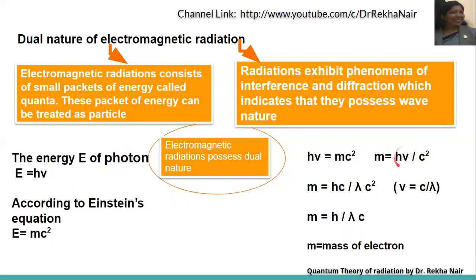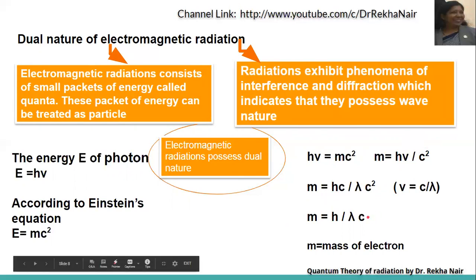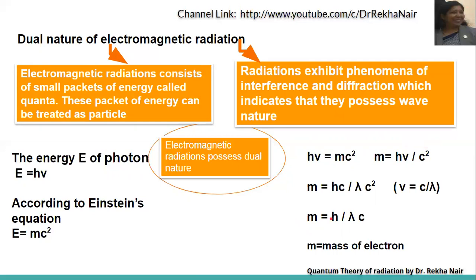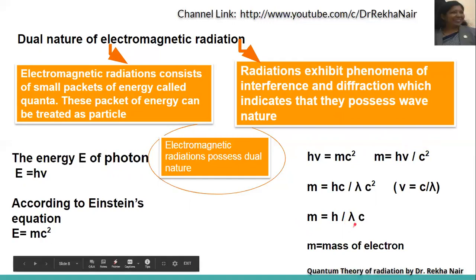Nu is equal to c upon lambda. So instead of nu, we can write c upon lambda. The equation becomes h c upon lambda c square. So m is equal to h c upon lambda c square. One c will get cancelled off, so m is equal to h upon lambda c, where m is the mass. So if we want to find out the mass, we have the formula h upon lambda c, where h is Planck's constant, lambda is the wavelength, c is the velocity.